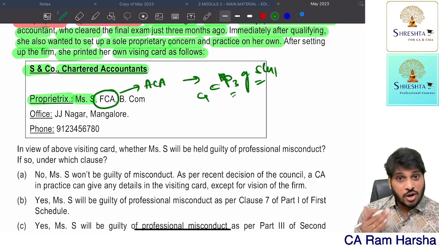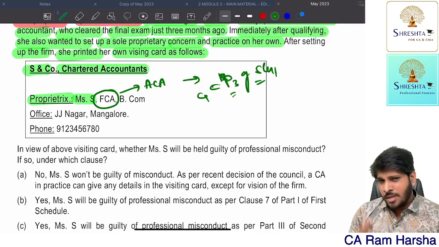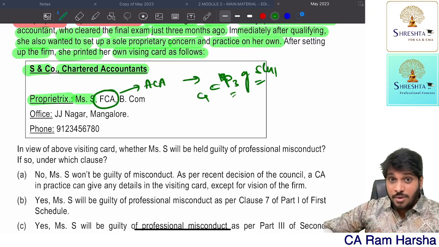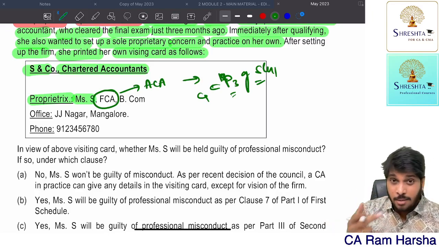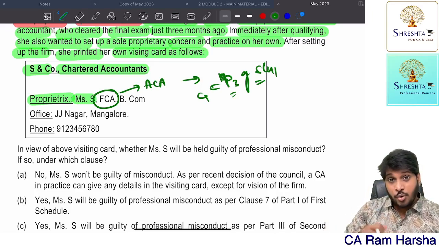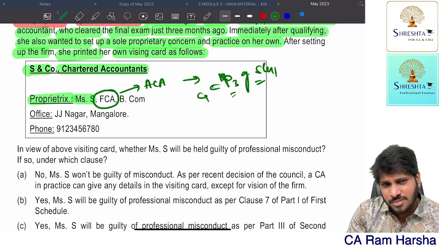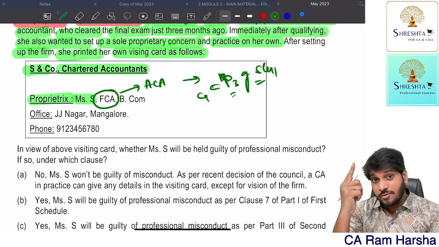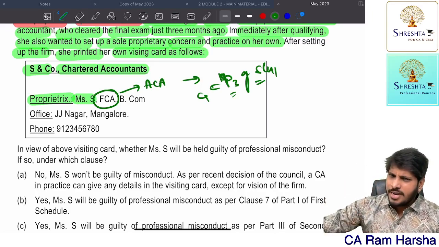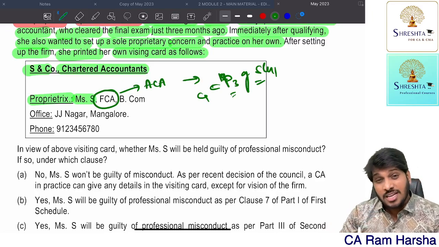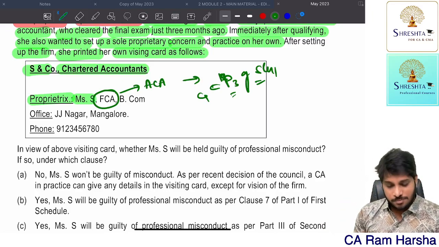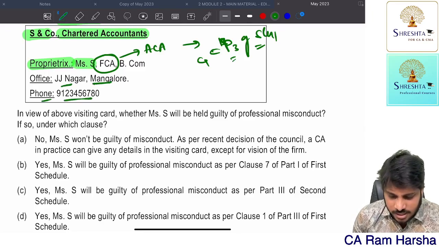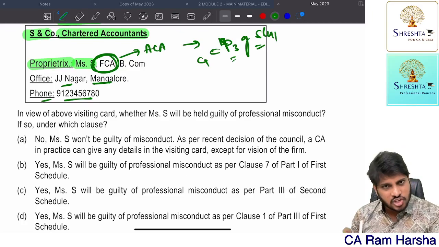If a member who is not a fellow represents as a fellow, suppose there is another provision, section 5 or 6: a person who is not a member of the institute but represents as a member, or a member who is not in practice but represents that he is in practice, first time 1000 rupees penalty, subsequent time 5000. If a person who is not a fellow shows himself as an FCA, that will attract a penalty here. The office, JJ Nagar, phone number can all be presented. Only this is wrong in the visiting card shown to us.